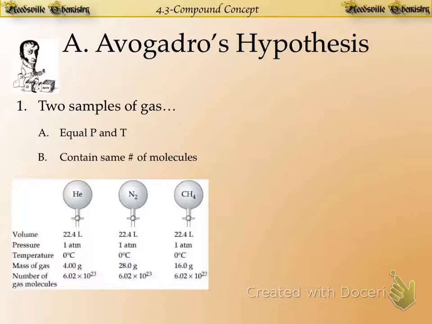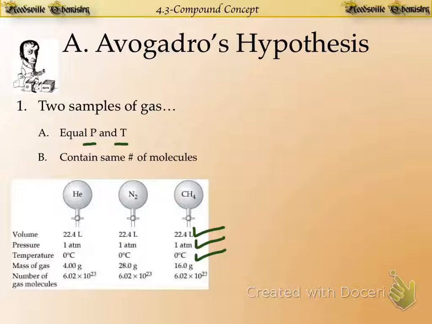So if we take a look at this, we can look at a visual. We have three different gases. You're familiar with all three of these gases. You've got helium on the left, nitrogen in the middle, and methane, which is essentially natural gas, on the right. If we look at the conditions of these gases and compare that to Avogadro's hypothesis, we'll see something interesting. The pressures of all three are the same, so check mark, right? Equal pressures. The temperatures of all three are the same, so again, check mark. Temperatures are the same. And actually, for good merit, the volumes are also all the same of these materials.